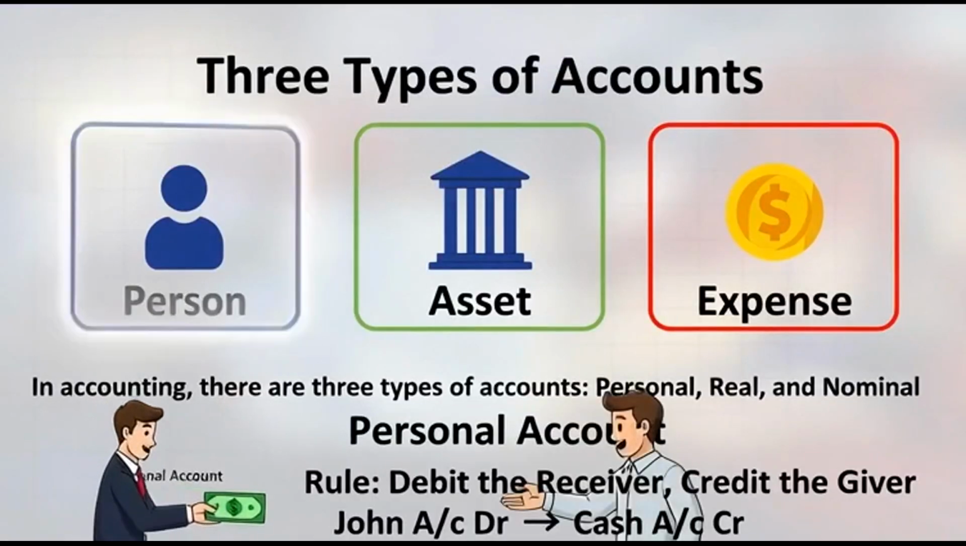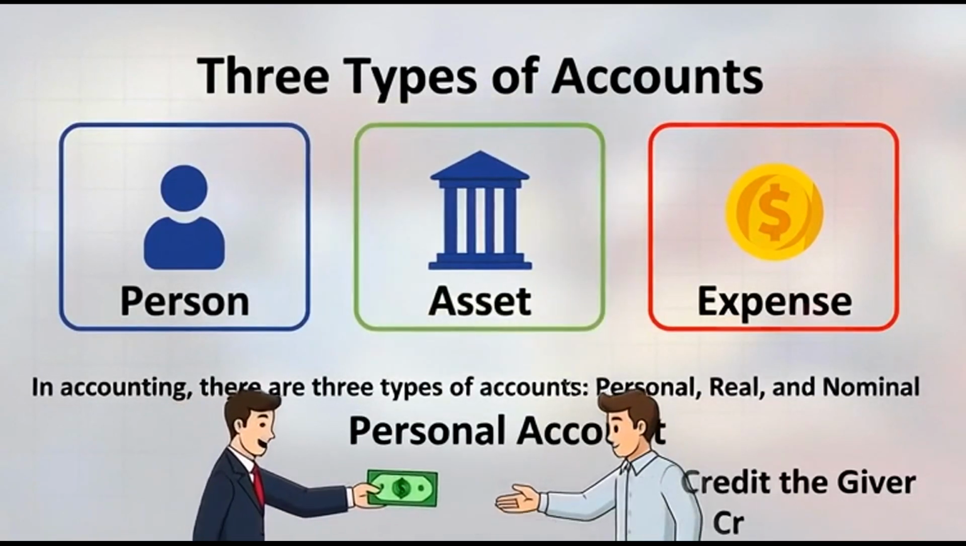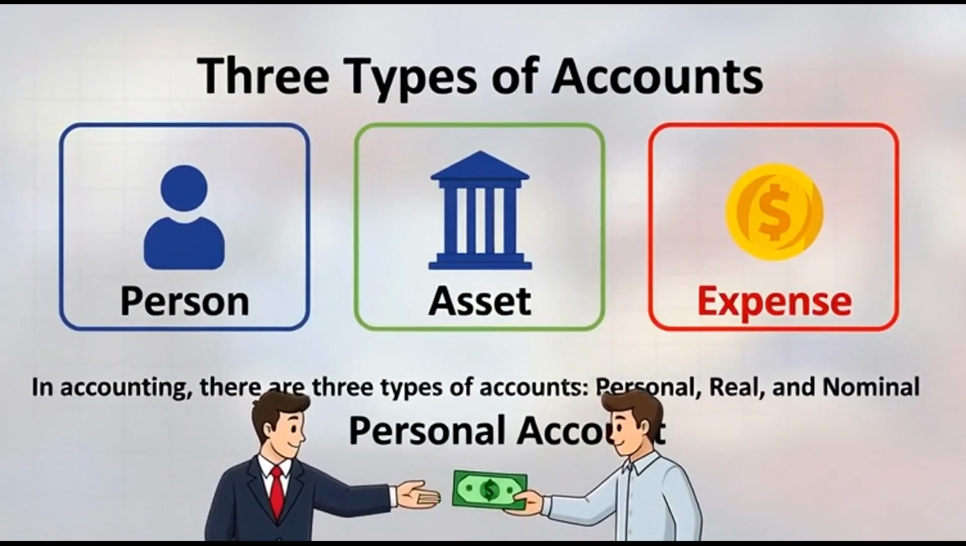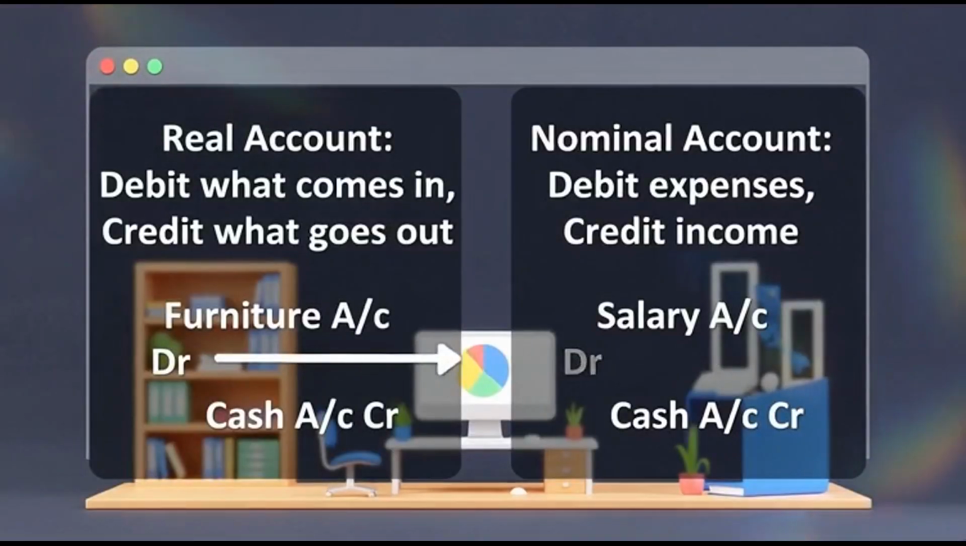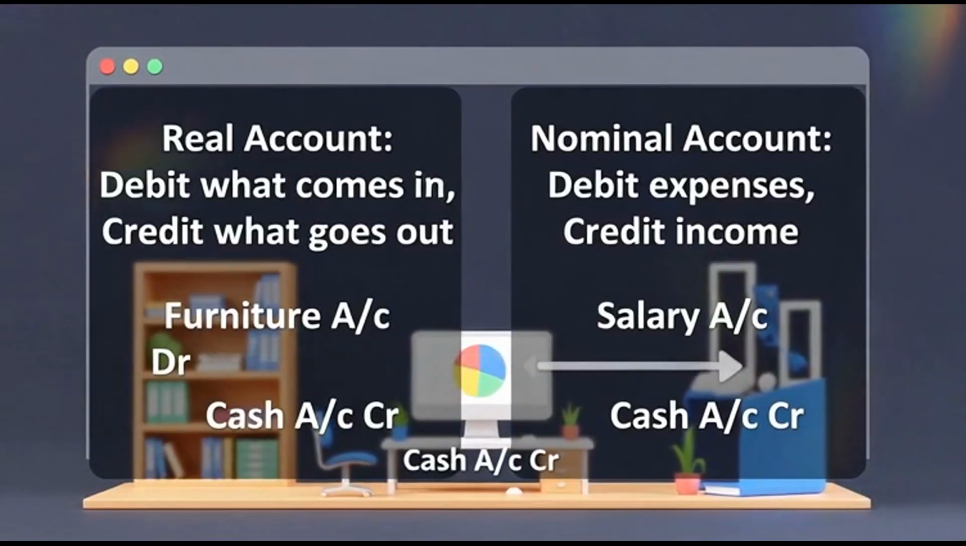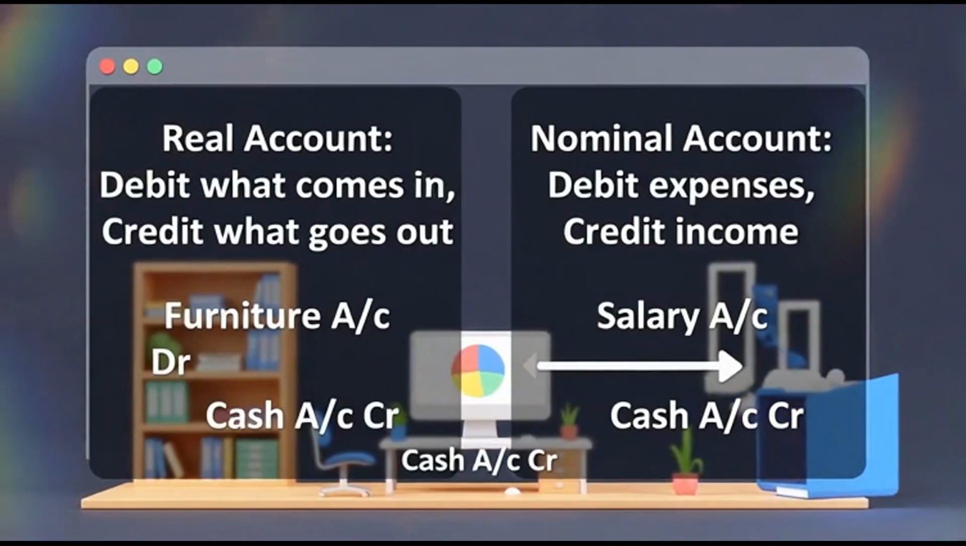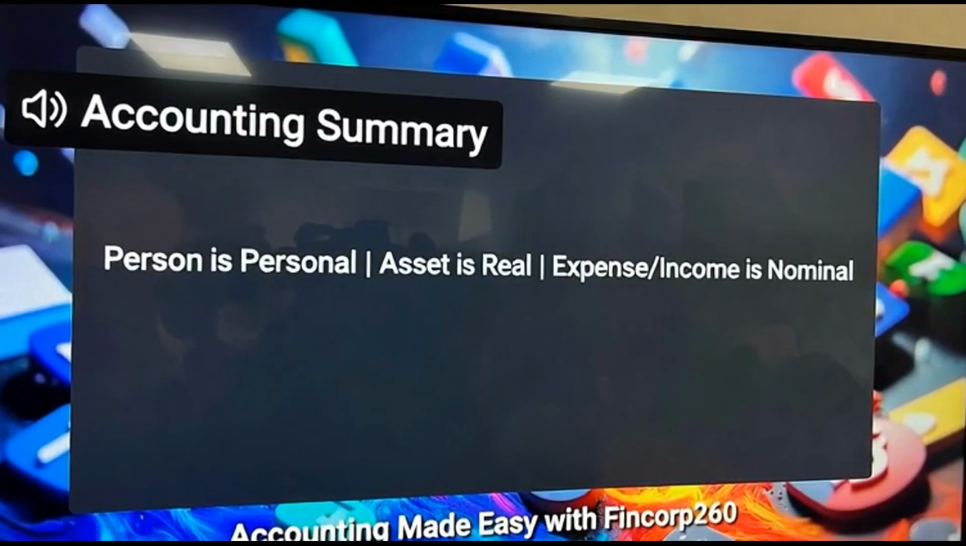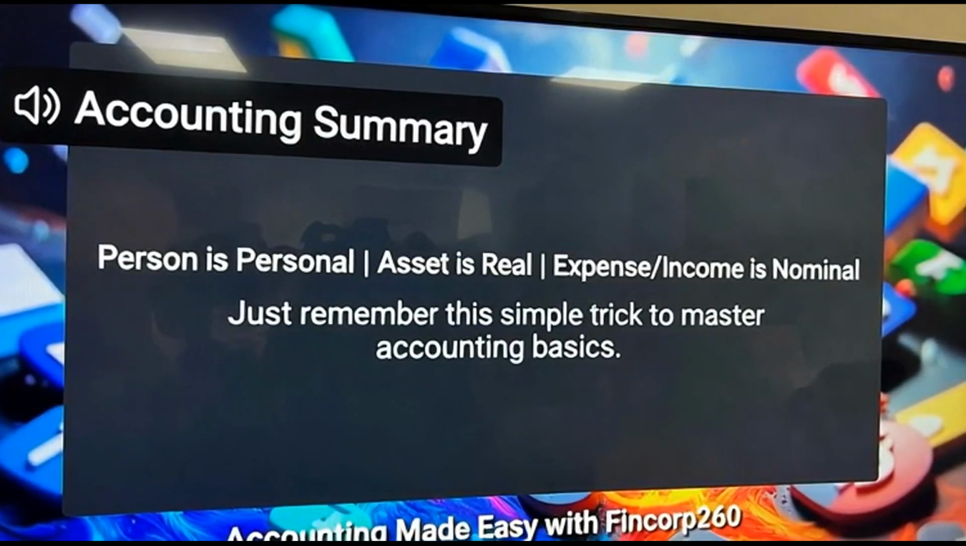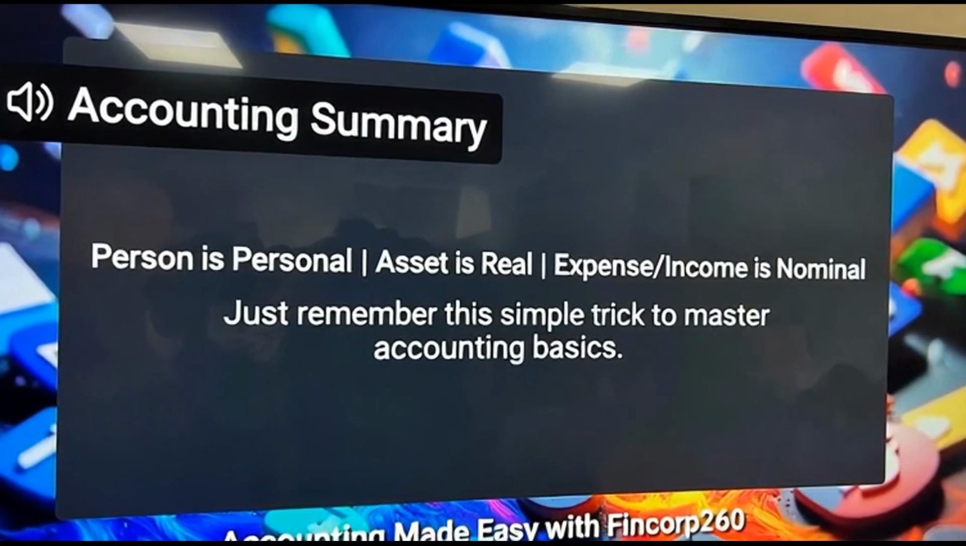In accounting, there are three types of accounts: personal, real, and nominal. For real accounts, debit what comes in and credit what goes out. For nominal accounts, debit expenses and credit income. Person is personal, asset is real, expense and income are nominal. Just remember this simple trick to master accounting basics.